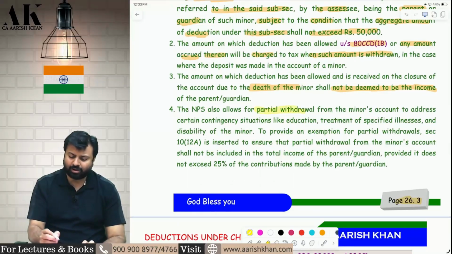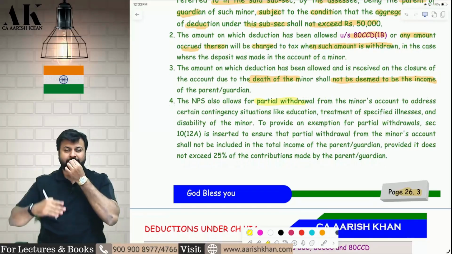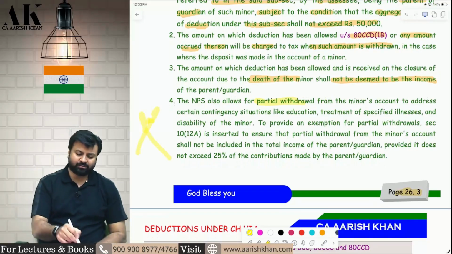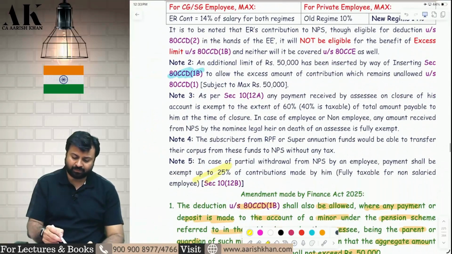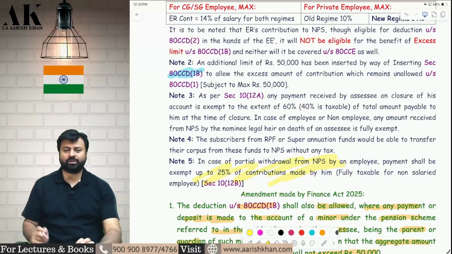Then if you make partial withdrawal, we all know that in case of partial withdrawal, some portion is taxable, some portion is exempt. It is same only. So I am not talking about this much. This is same as what we have done earlier. You can check it over here also for partial withdrawal what happens. Okay, there is nothing new in this.